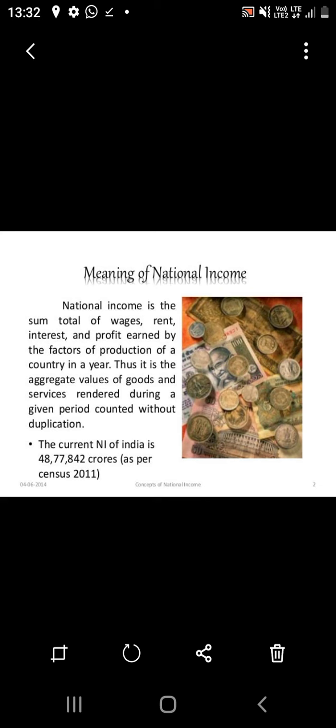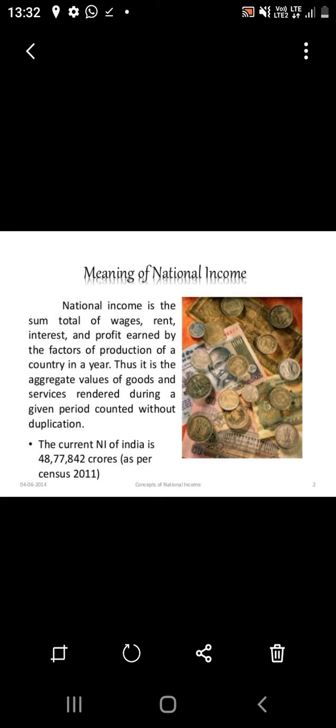This definition conveys two important points: national income includes factor income only, and that factor income is earned by the normal residents of a country. What do you mean by factor income?